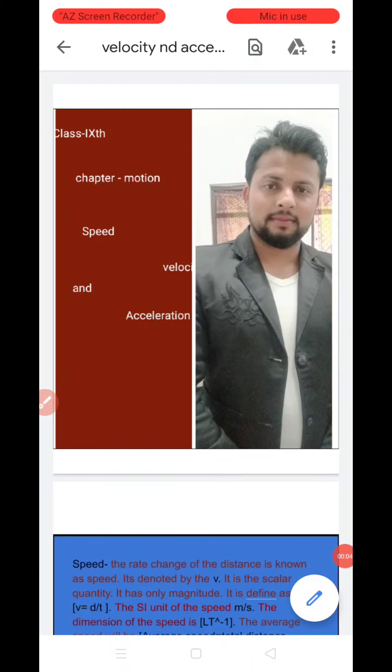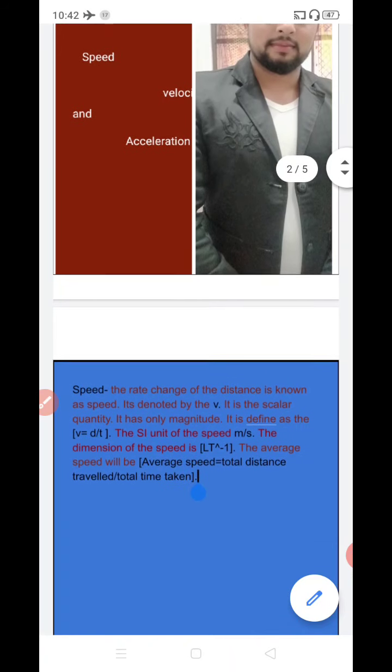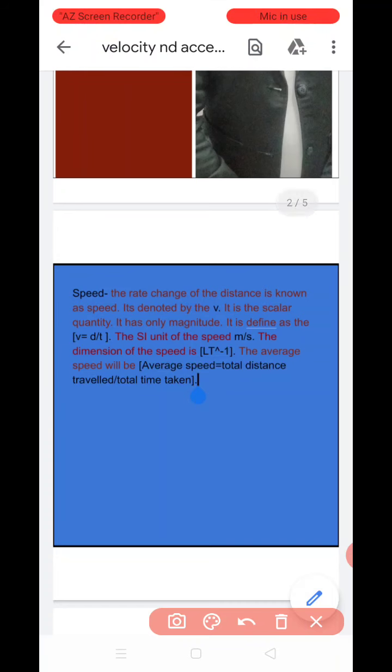Welcome dear student. Today we will be discussing the class 9 chapter Motion. The topic is speed, velocity and acceleration. The first is, what is speed?